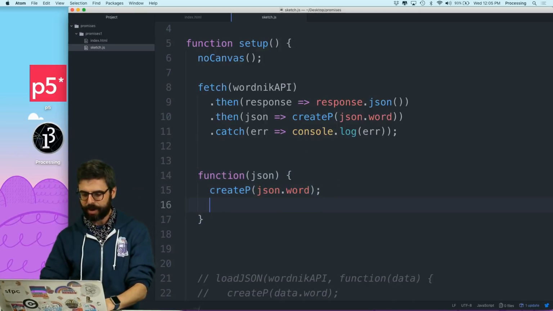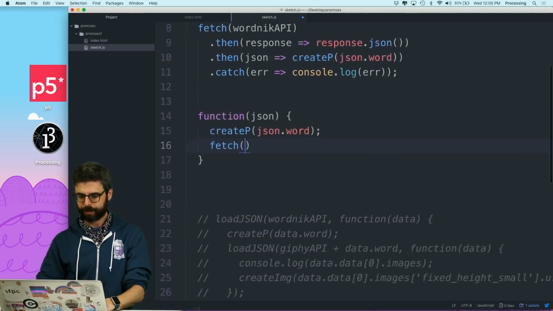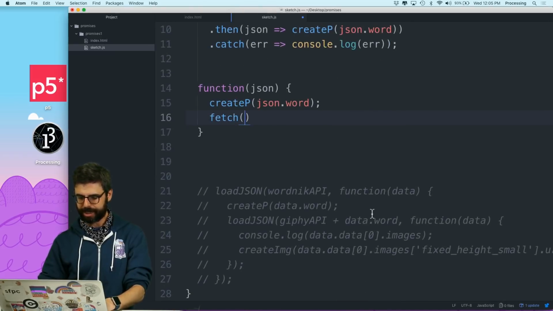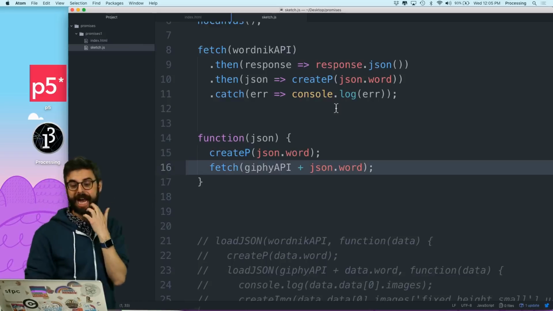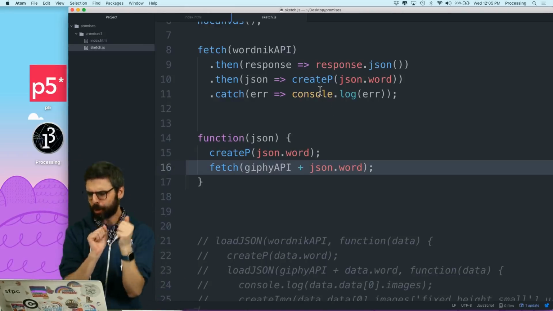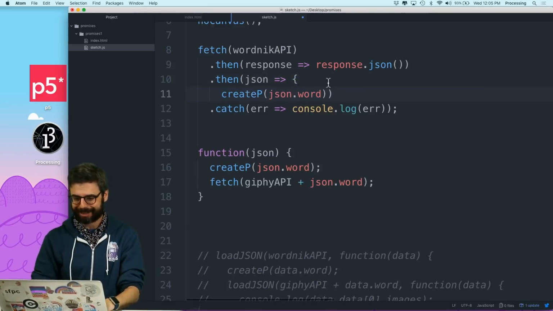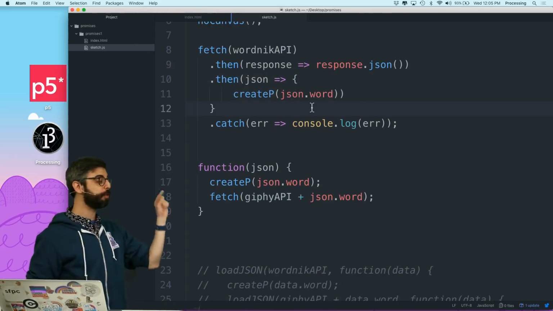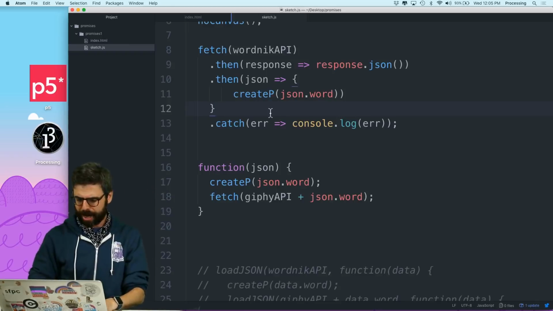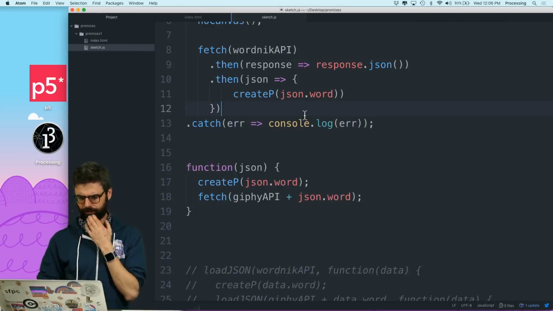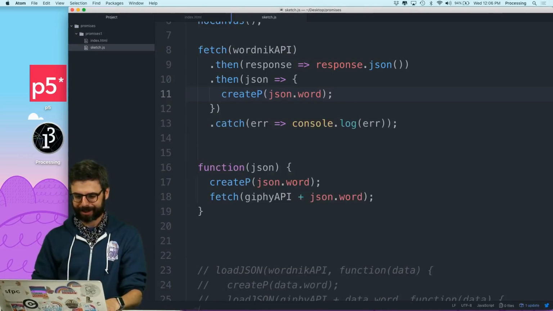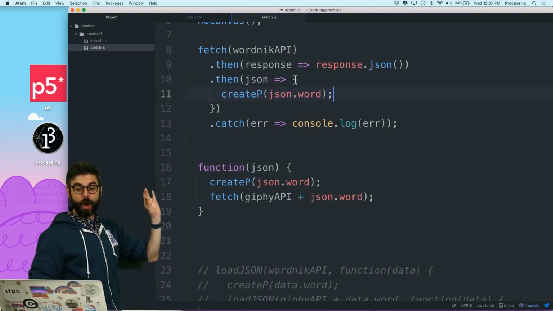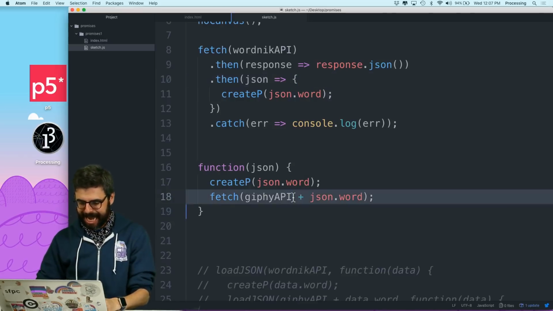But if I want to now ask to fetch, what am I fetching? The Giphy API. If I want to create the paragraph and then fetch the Giphy API, I no longer can be as shorthandy. I need to put the brackets back because I have 2 lines of code. I need to put those brackets back, and that means that parentheses needs to go here. This doesn't look right to me, and it's because I have an extra parentheses here where there should be a semicolon. There we go. So I have to put the curly brackets back in,